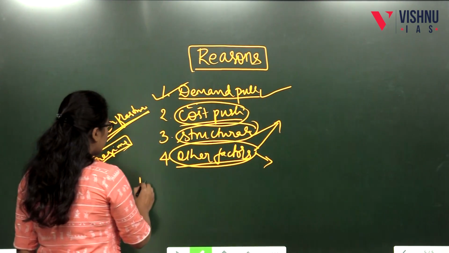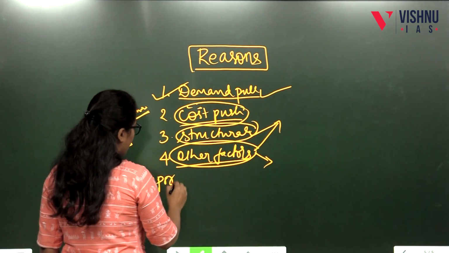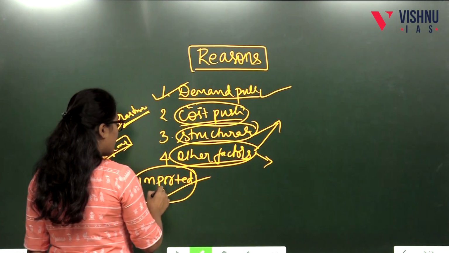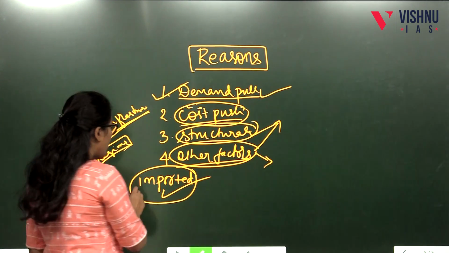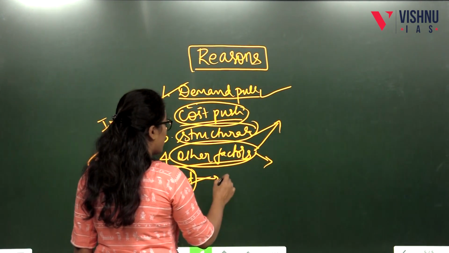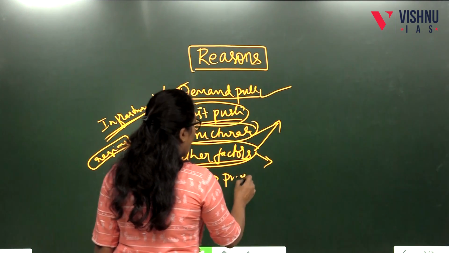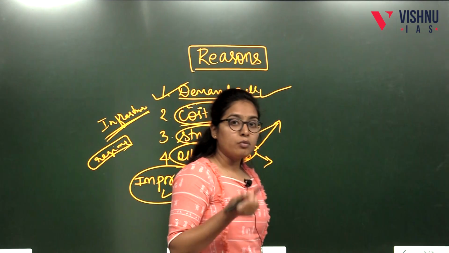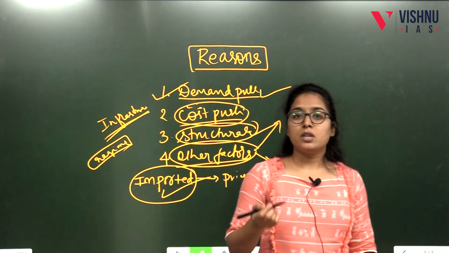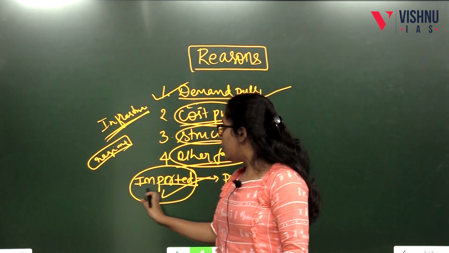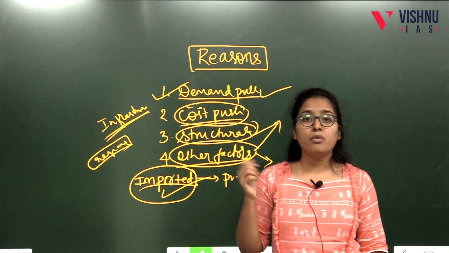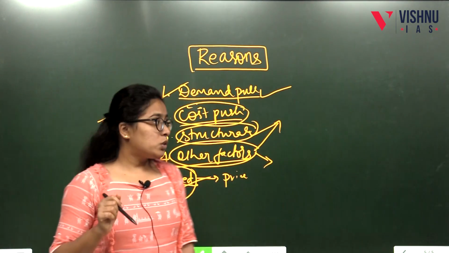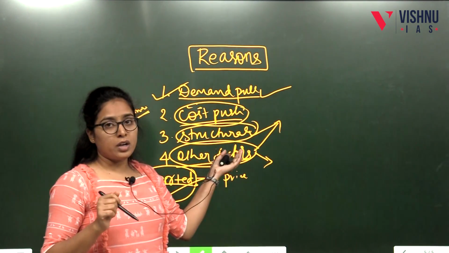For example, imported inflation. This is a very common term we see in the newspaper. Because of a high increase in the price of oil, the inflation got increased. Because of the Russia-Ukraine war, the inflation got increased. So these are all inflation imported from foreign land, not because of domestic reasons as such. So these are all the main reasons for inflation.